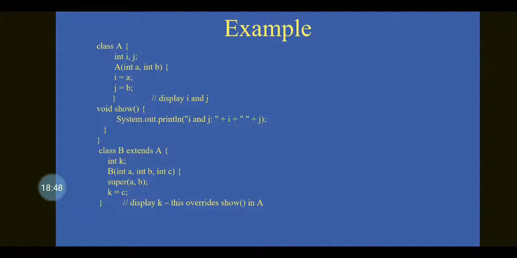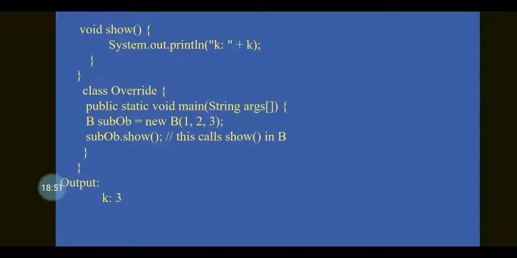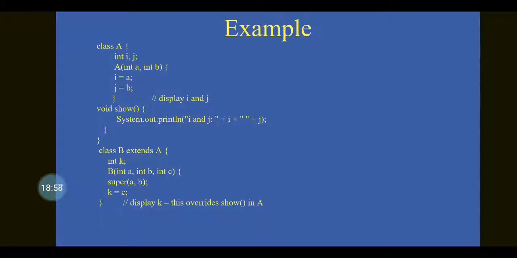Here class B contains the show method with return type void and no parameters, and the base class A also contains the method show. It also has a return type of void and also does not have any parameter. So the method is the same and their signatures are also the same.